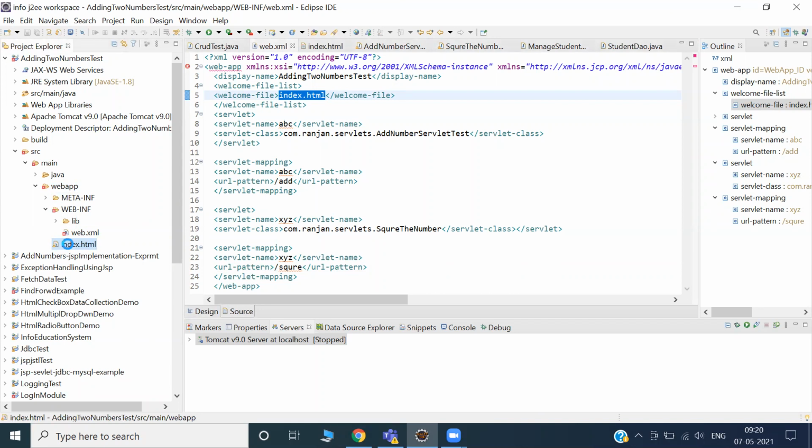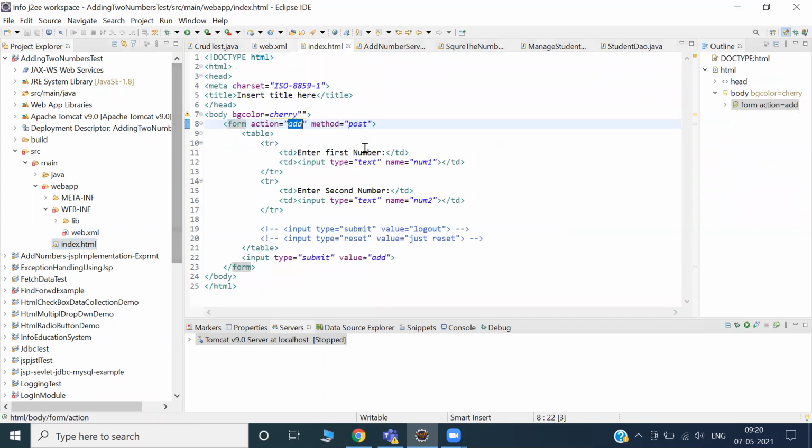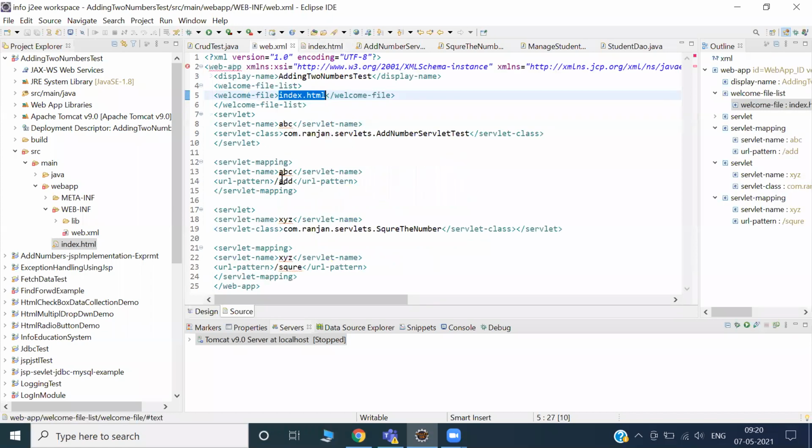From index.jsp we can find what the action is, right? Add. Then there is no need to go to web.xml to find its corresponding servlet name. There could be 10 servlets, there could be 5 servlets.